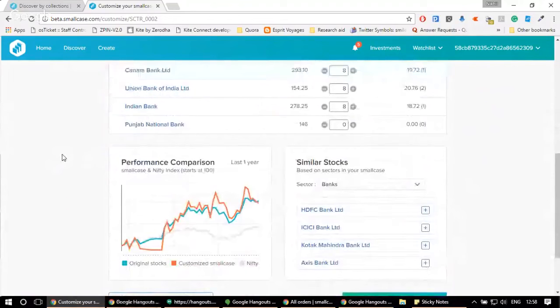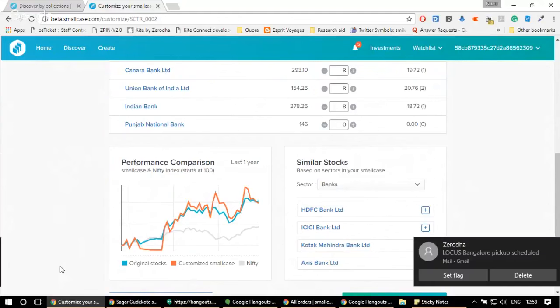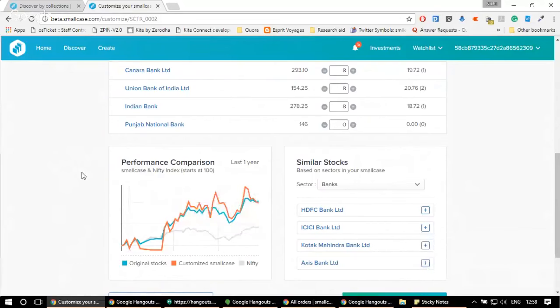Simultaneously, I can also check whether by customizing the smallcase, I'm improving the performance or not. Now, the blue line that you see is basically for original stocks, that is, the stocks that were originally present in the smallcase. And the orange line that you see is basically the performance of the customized smallcase. That is, after all the changes that you have made, this is how the performance has changed. So as you can see, in this case, it hasn't changed much.